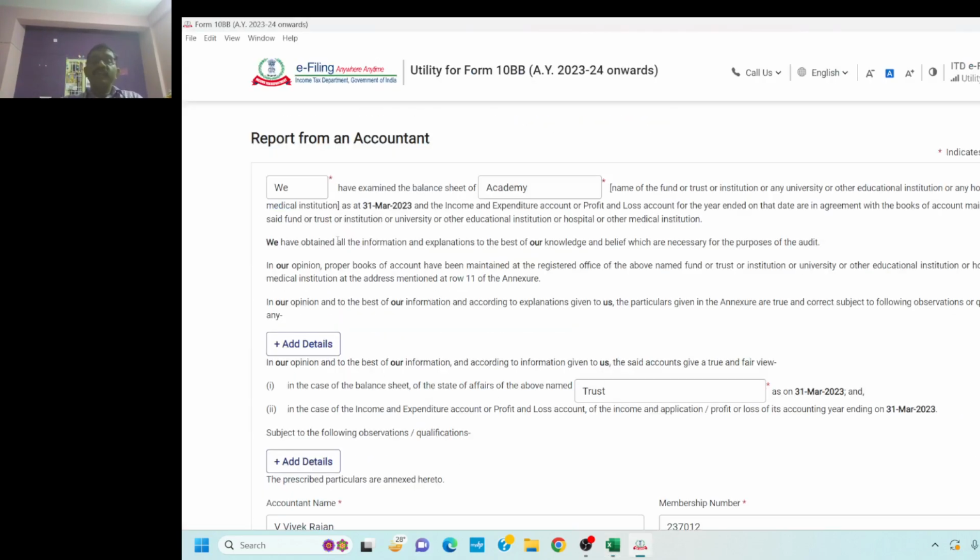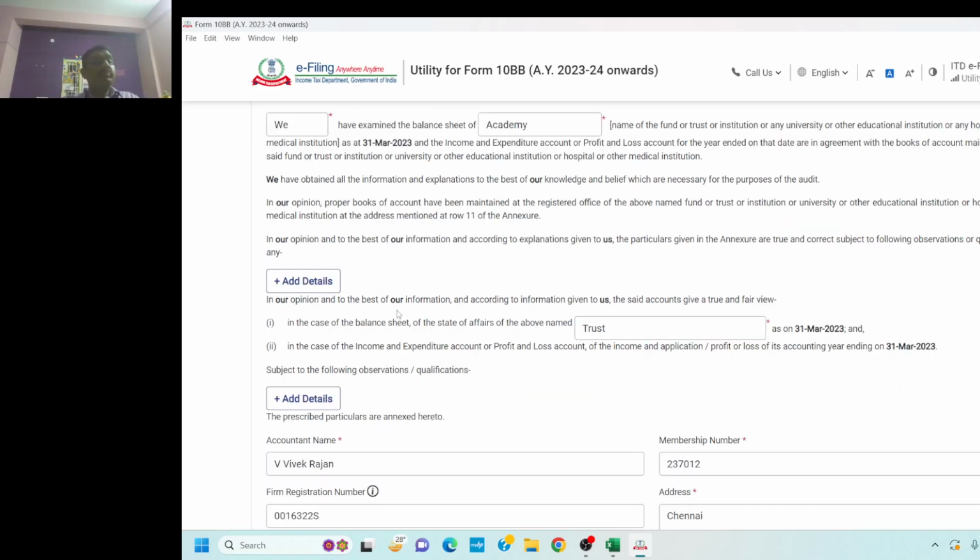This is the first page of Form 10BB. Those who have seen the company's audit report, you can please draw reference to that one. It is quite similar to that one, except for this major change.